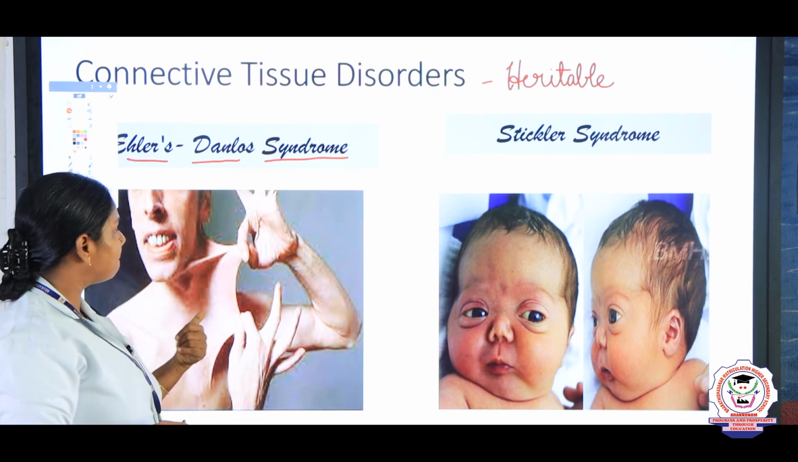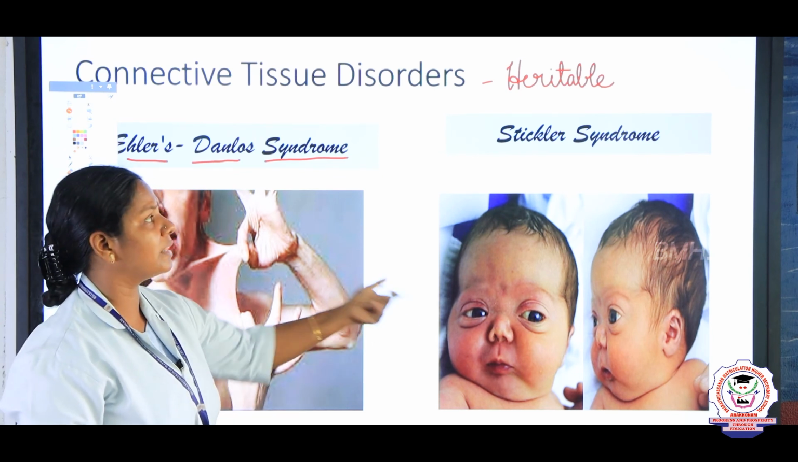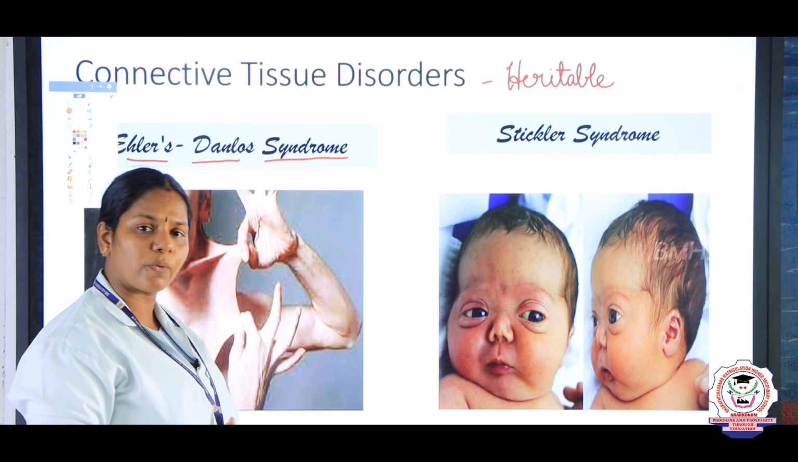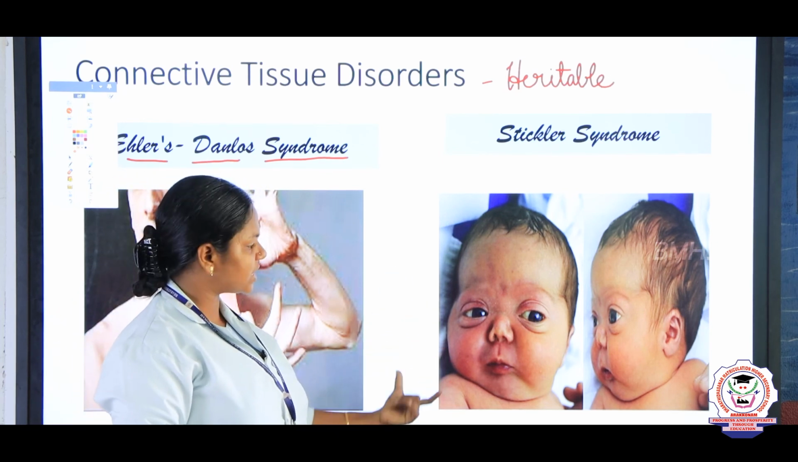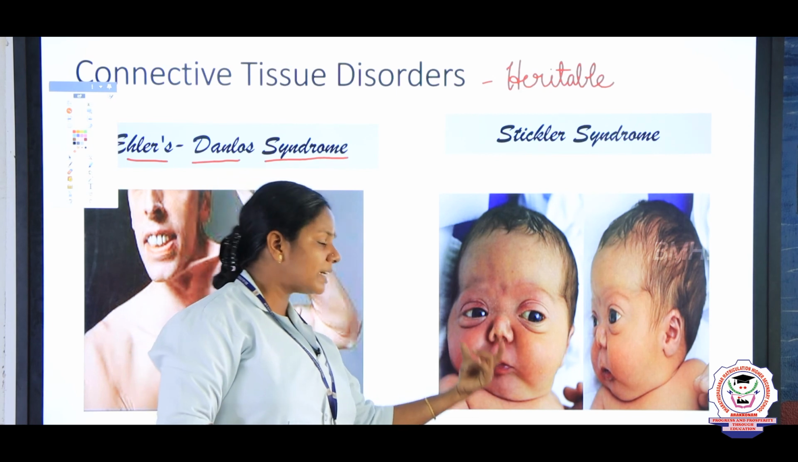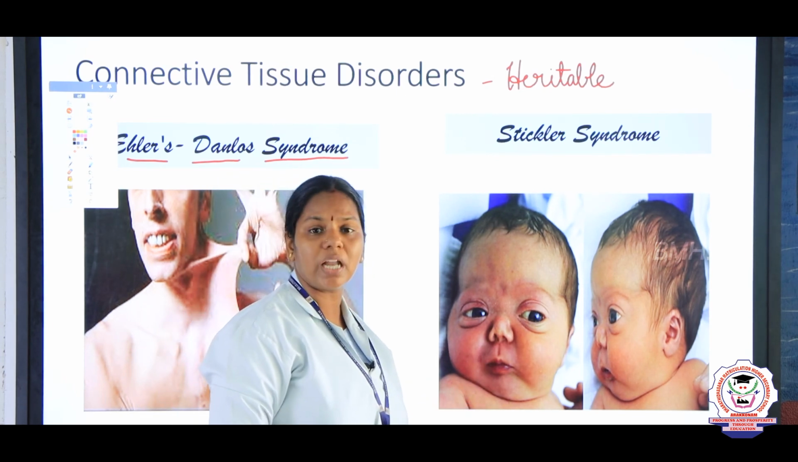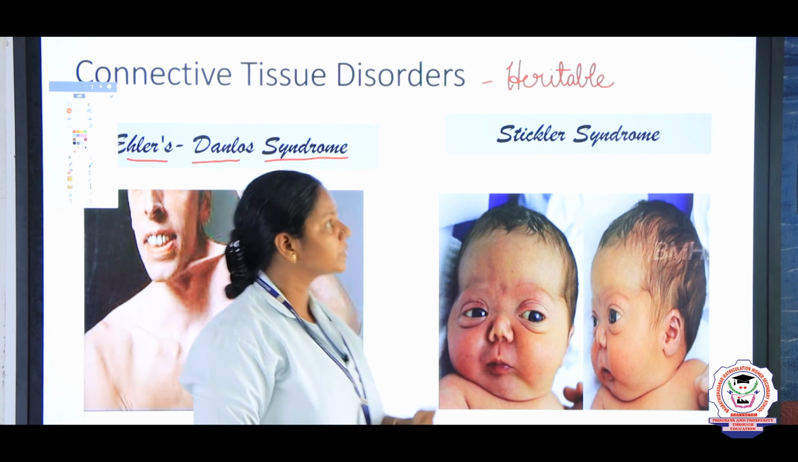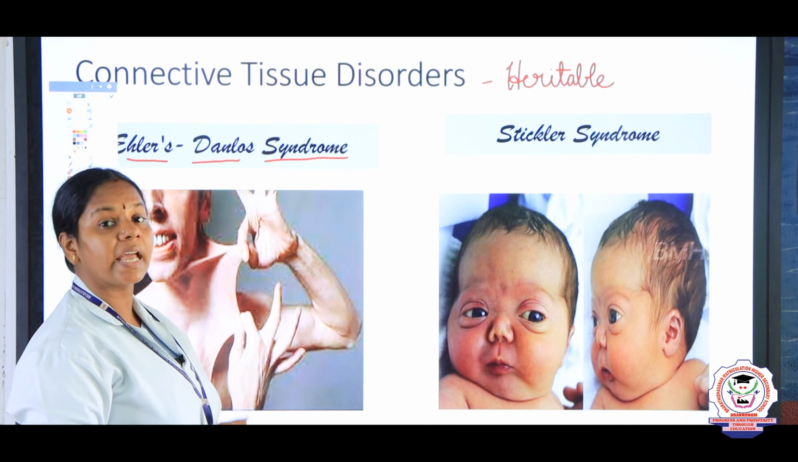Next, this is Ehlers-Danlos syndrome. And another important disorder that passes from one generation to another is Stickler syndrome. Just see, children, it is also due to a defect of the collagen and it results in facial abnormalities, right? So, these are the 2 connective tissue disorders which are heritable.